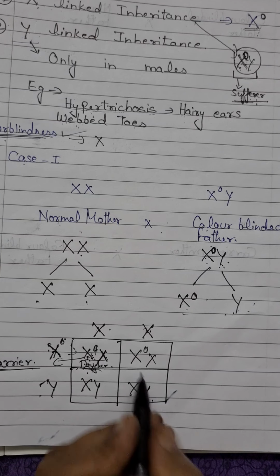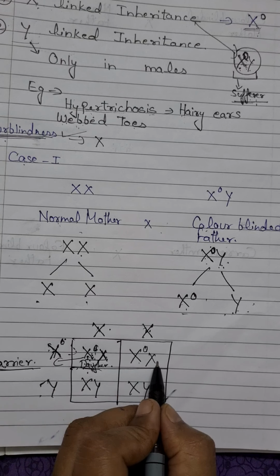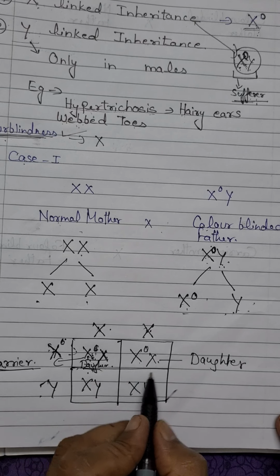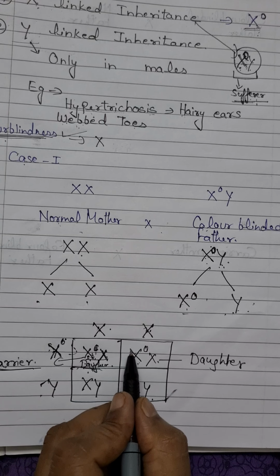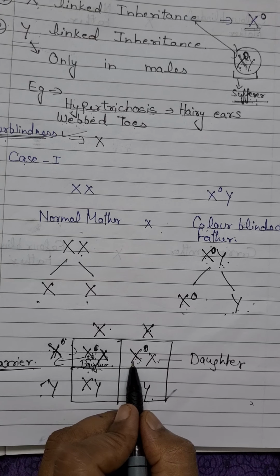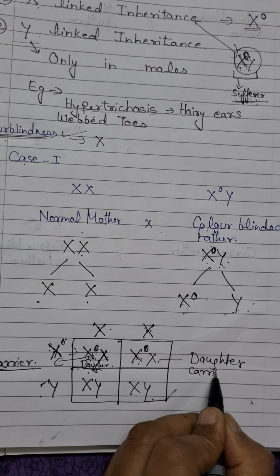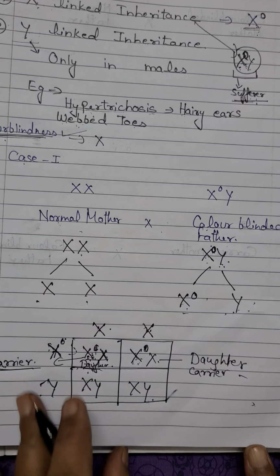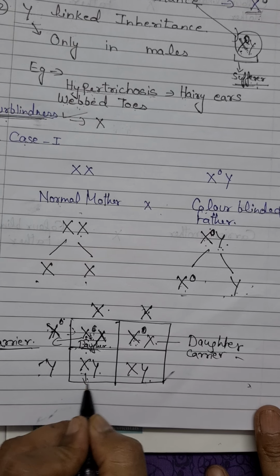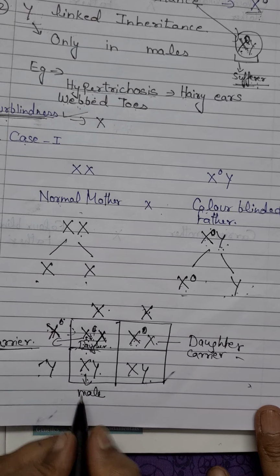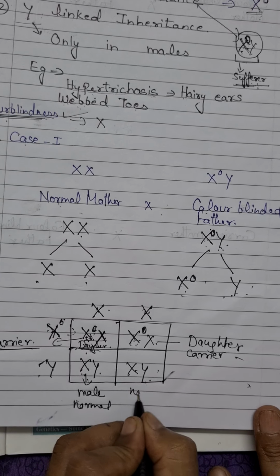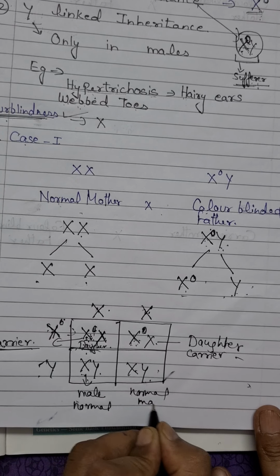Now the second combination, again two X chromosomes, means a daughter. Here again this recessive allele is present on one X chromosome only. So the daughter will be a carrier, not the sufferer. Now talking about the next, XY means male, and this male is normal, and here again XY, so a normal male.